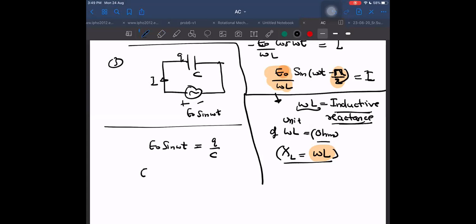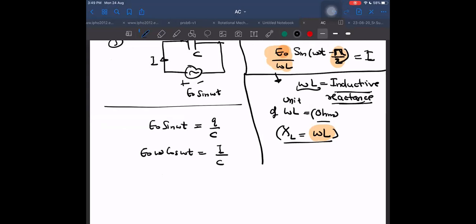I will be getting E naught into omega into cos omega t is equal to I by C.